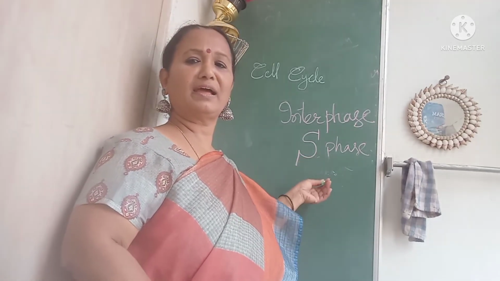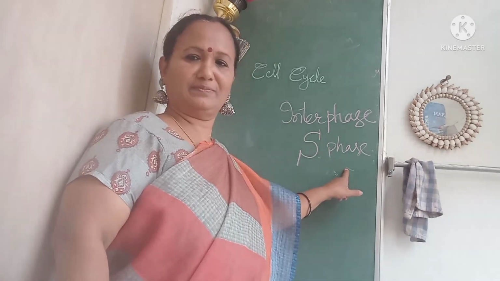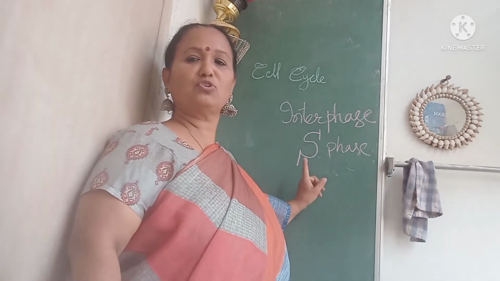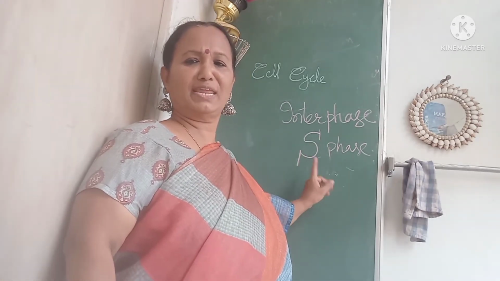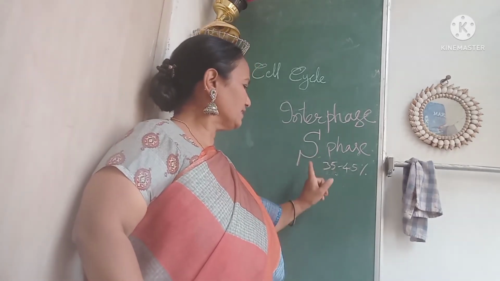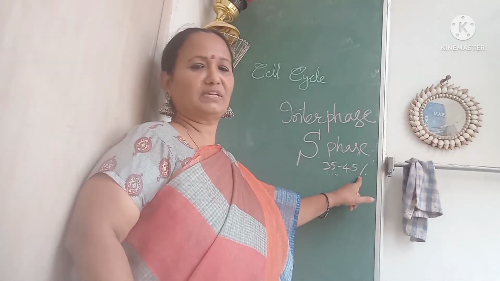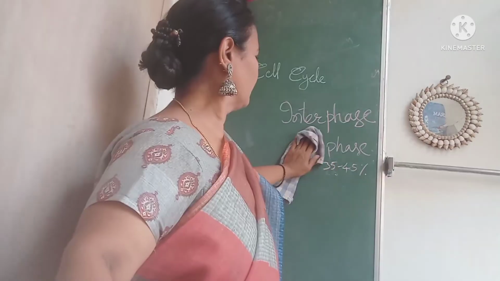At the end of S phase, each chromosome has two DNA molecules, and S phase occupies roughly 30 to 45% of the time of the cell cycle.